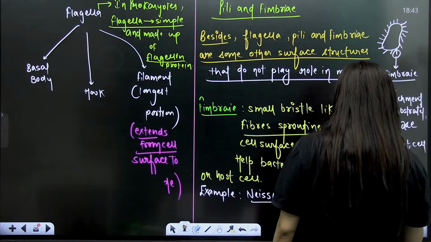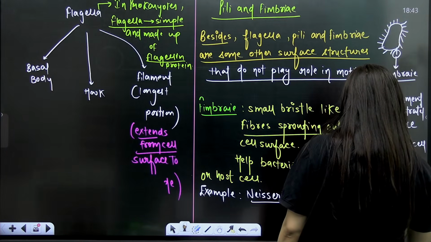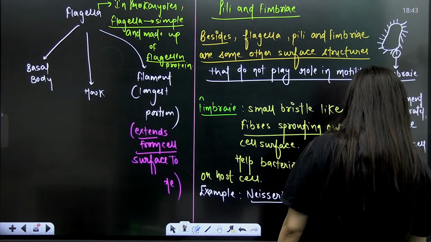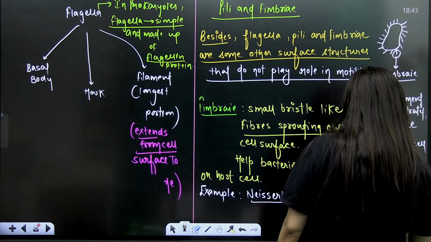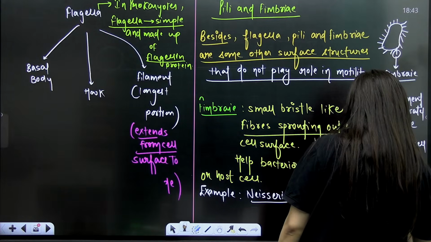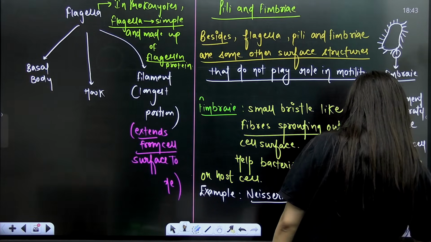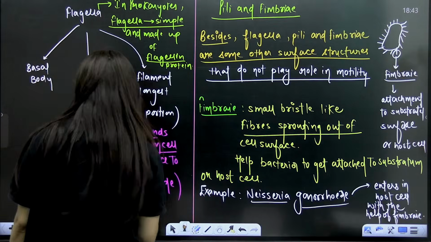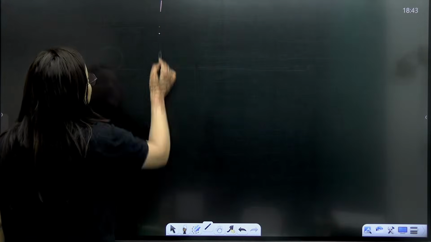So this enters the host cell with the help of fimbriae. That's the one thing. Noted?